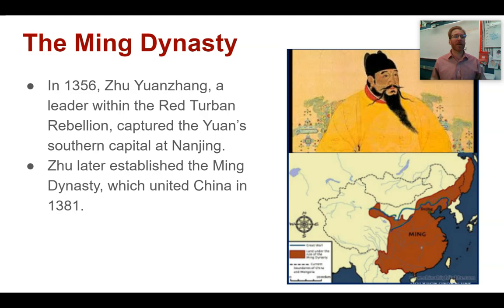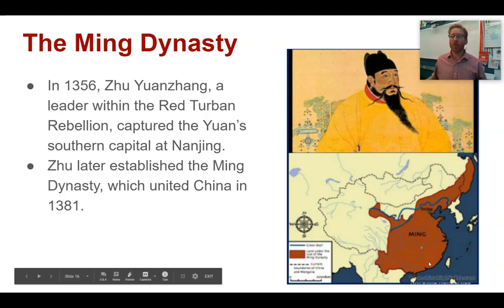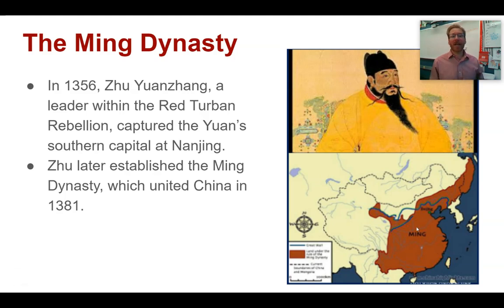And out of this rebellion in 1356 comes, all right, Zhu Yuanzhang. Sorry, I totally butchered that. But Zhu Yuanzhang, a leader within the Red Turban Rebellion. And he will capture the Yuan southern capital of Nanjing, one of the most important cities within China. Zhu later established the Ming Dynasty and will eventually reunite China.